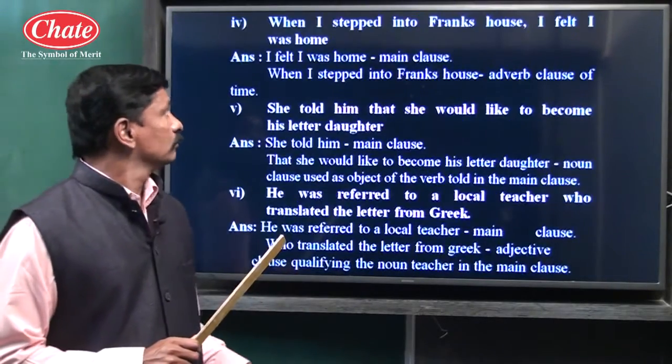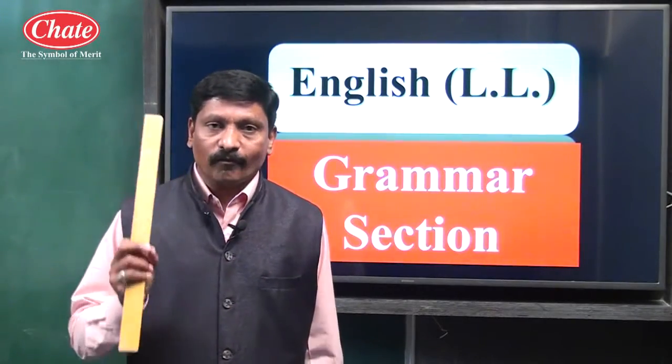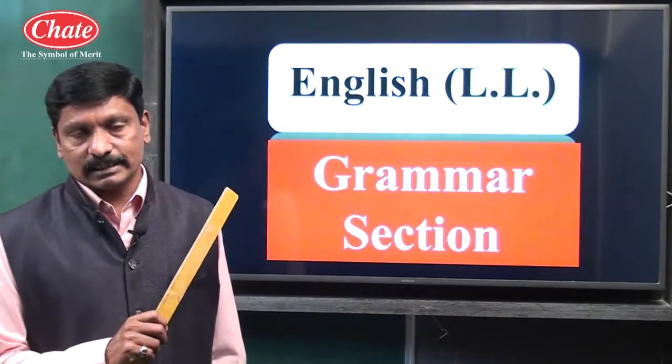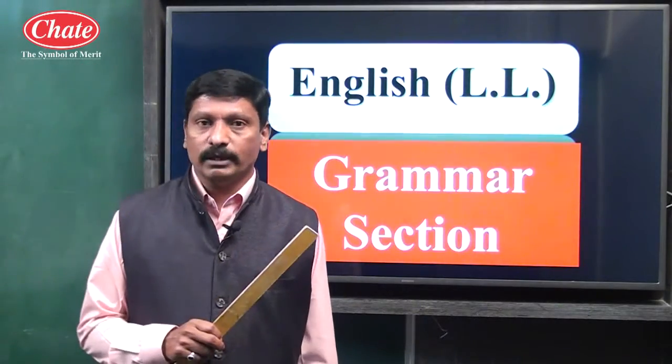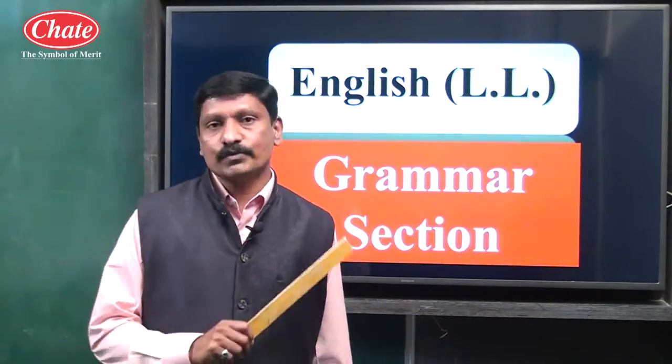For example, children, suppose: I am very happy. This is a sentence. I is the subject, am very happy is the predicate part, and a full stop is given.